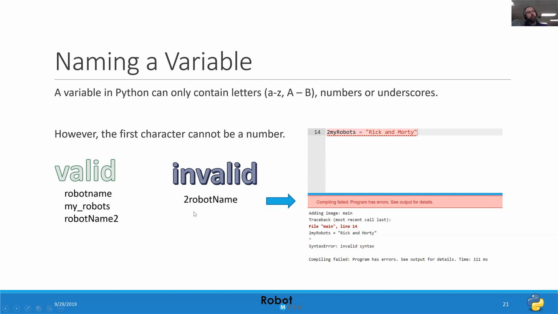And on the right-hand side, we have 2_robot_name. If I try to declare a variable starting with a number, it will actually throw an error at the bottom of the screen saying that I've messed up. So here I've created a variable called 2_my_robots. I've called them Rick and Morty. And now the Python interpreter complains about that code when I go to run it.